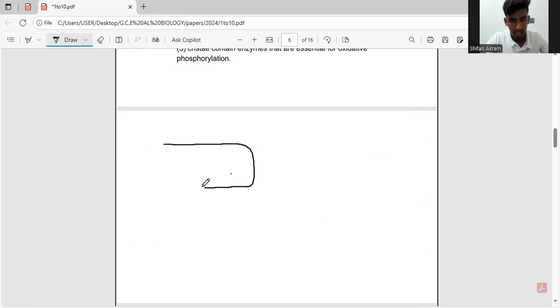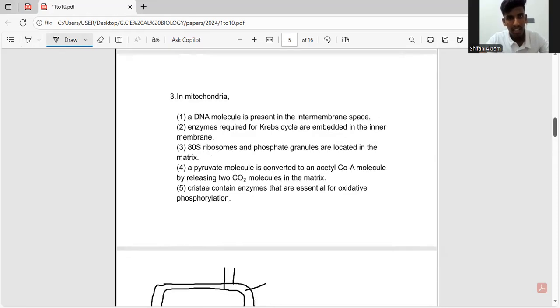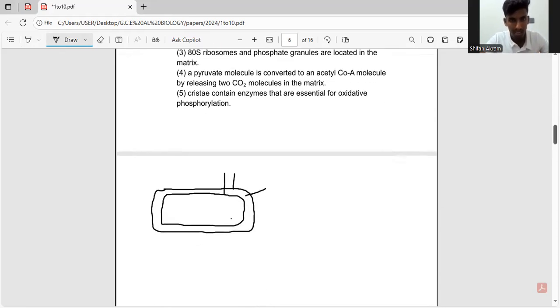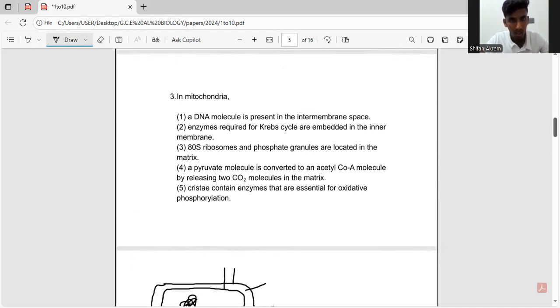So this is the outer membrane of the mitochondria, and this is the inner membrane of the mitochondria. I'm not drawing the cristae; I'll draw it while explaining it later. So the space between these two membranes, the outer membrane and the inner membrane, is called the intermembrane space. They are saying a DNA molecule is present in the intermembrane space. Usually the DNA molecule is found in the matrix of mitochondria. So this is the matrix of mitochondria. So we can eliminate the first answer because it is wrong.